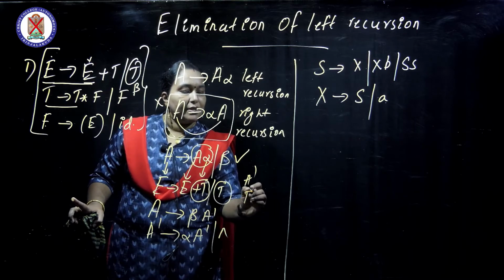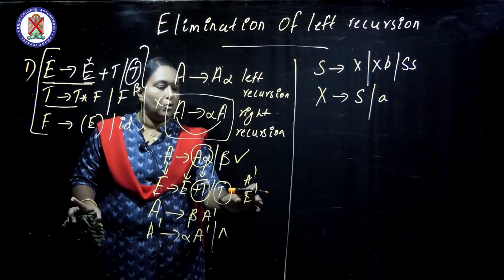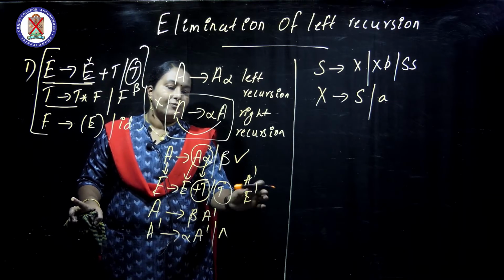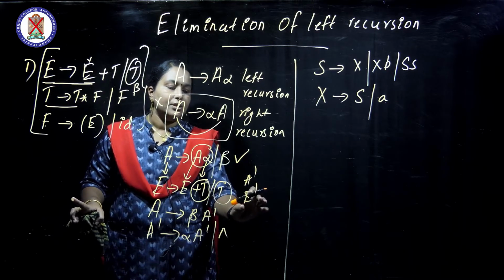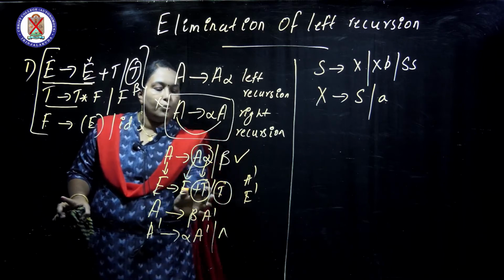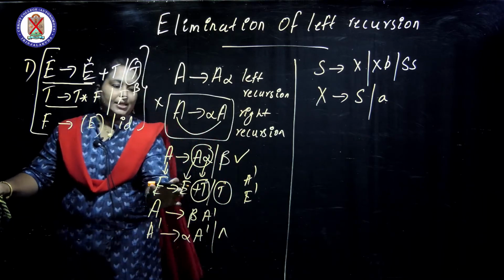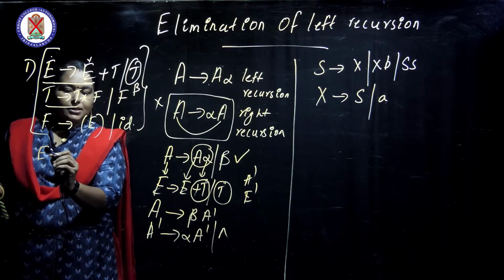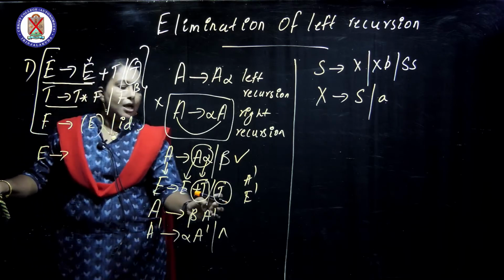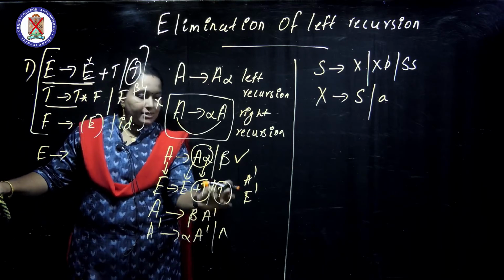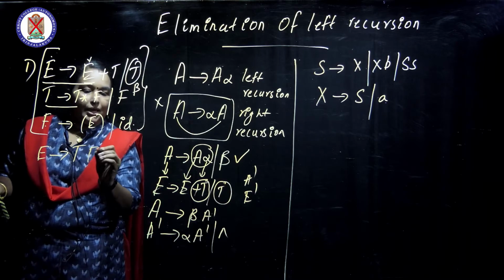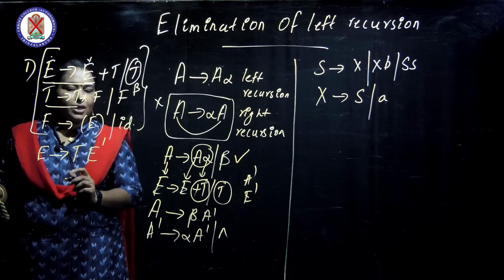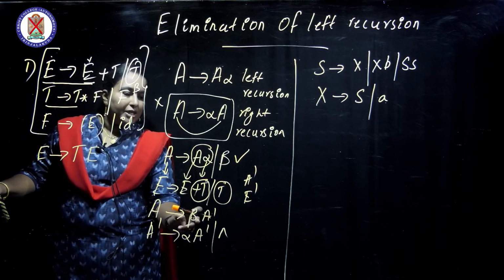If E is given, we write an augmented grammar, with an imaginary non-terminal that we insert into it. That is called E dash. So how can we write this? E gives E plus T or T. So A is E, isn't it? E gives what we can write? Beta A dash. Beta is T, A is E, and A dash is E dash.